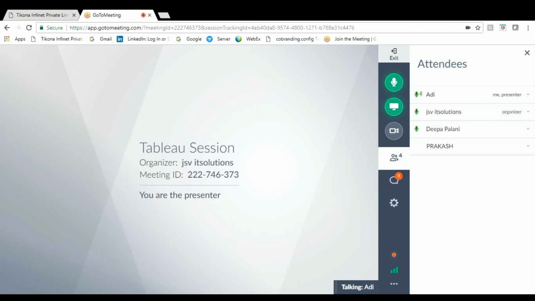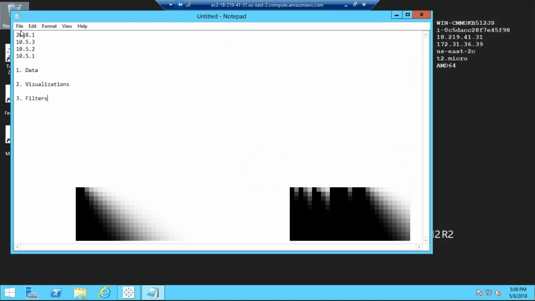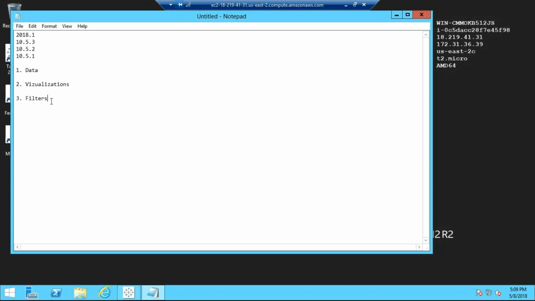Data means, under data, a lot of things come. So I started from this: I told you 2018.1, 10.5.3, 10.5.2, 10.5.1, and then data, visualizations, and filters. These are the three main things for any kind of report. It's not about Tableau; I'm talking about any data visualization tool or any kind of reports.